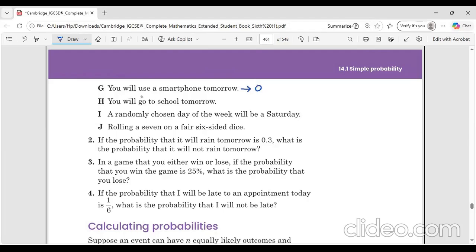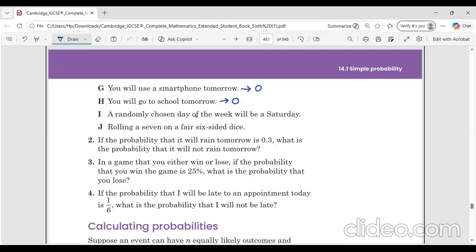Now for H, they're saying that you will go to school tomorrow. Again, this is not a certain event. We are not sure whether we will be going to school tomorrow or not. There isn't a certainty over here. There will be or there cannot be as well. So for these kinds of events where we're not certain, the probability will be simply 0.